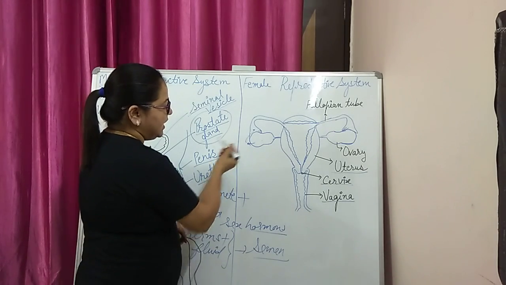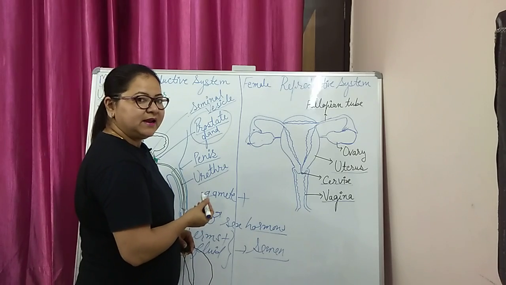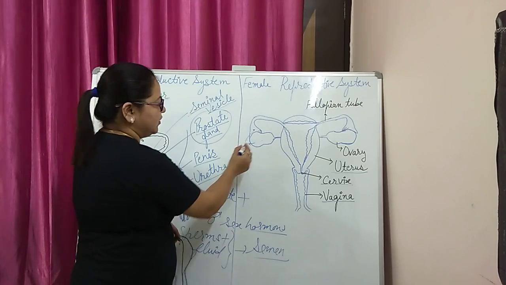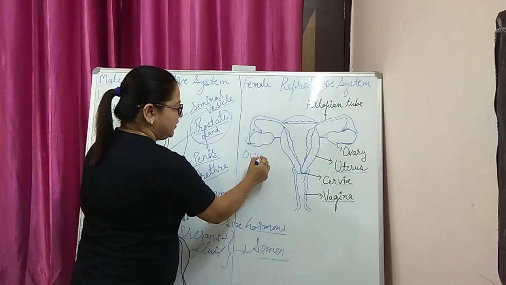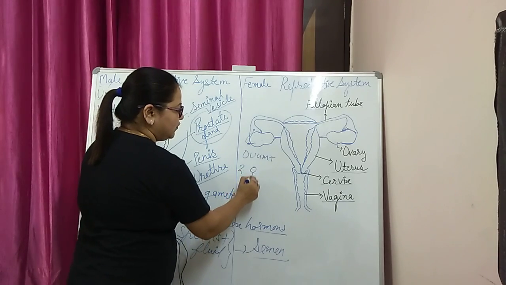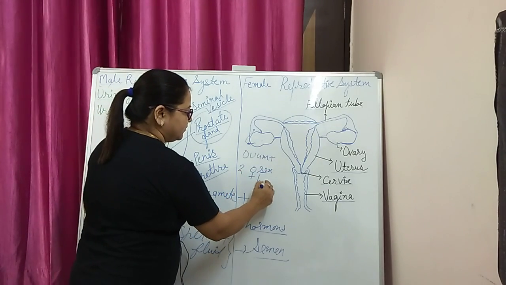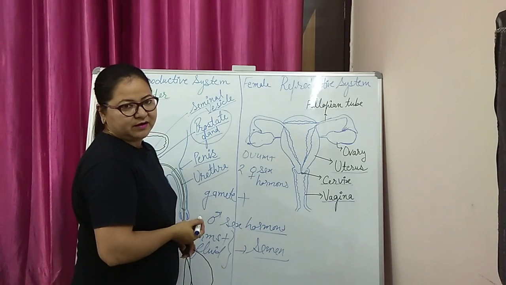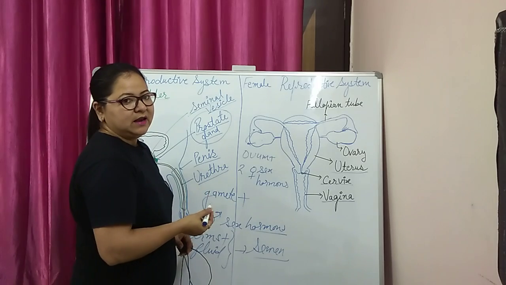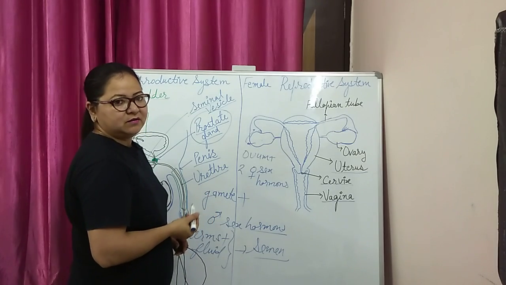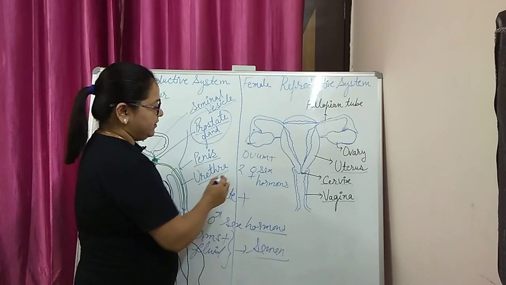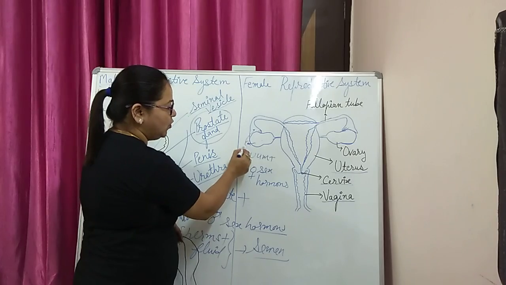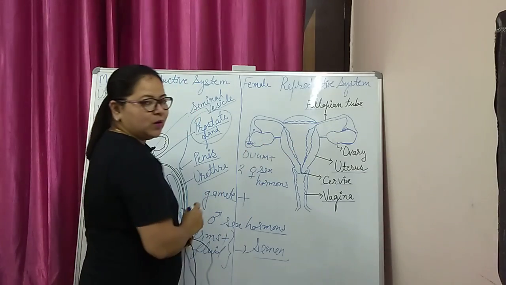Now what happens after puberty? The female has lots of ova in the ovaries, and at the age of puberty the ovary starts the production of ova, plus it also secretes two female sex hormones. These are required for the development of secondary sexual characters and all the cyclic processes that take place in the female reproductive tract after puberty. When the ovum is produced after puberty, every month one ovum is produced out of any one ovary.